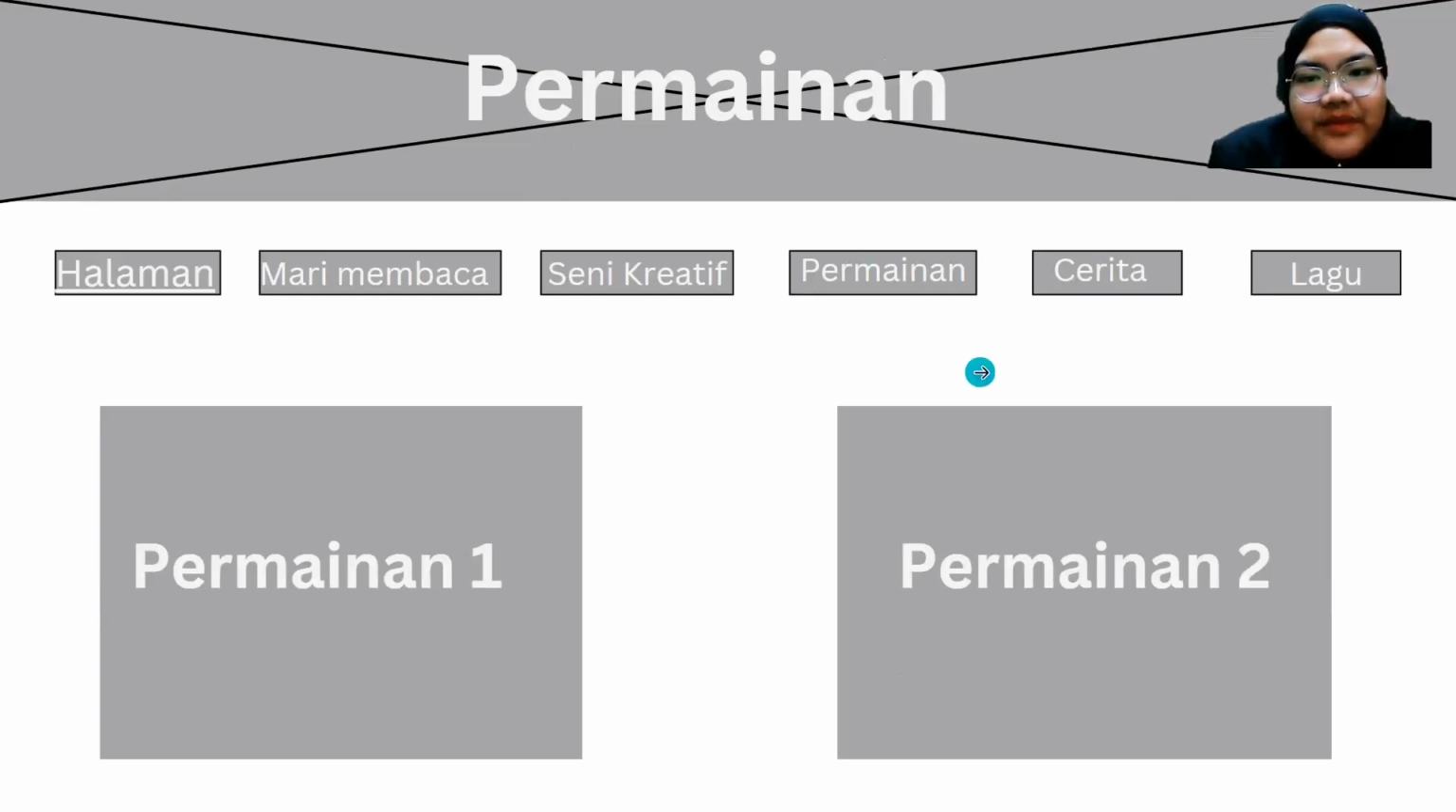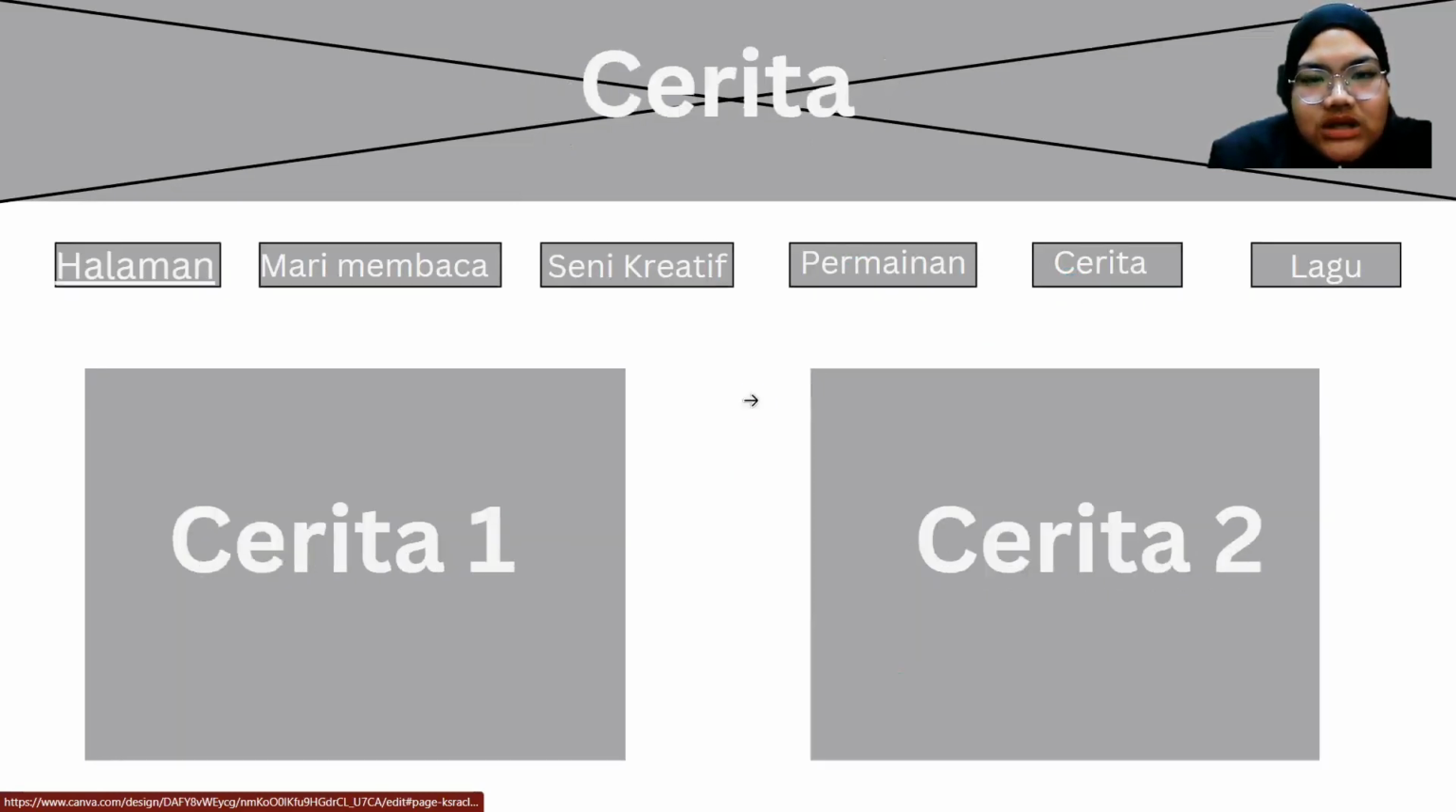Okay, now let's proceed to the cerita part. When the user clicks the cerita button, there will be two types of cerita, cerita 1 and cerita 2. And these cerita are related to the animal kingdom. So as you can see here, the user can click cerita 1 or cerita 2. Okay, let's say the cerita. For the front page of cerita, they will show the same navigation bar, so they can go anywhere they want.